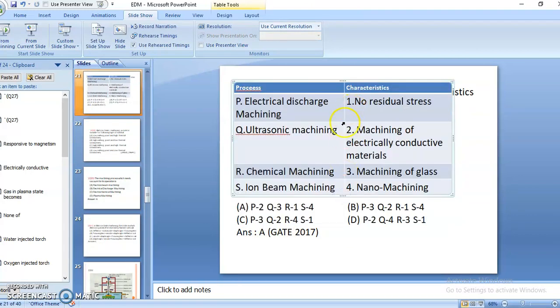So it is correct. Q is 3. And electrical discharge machining of electrically conductive materials, P is 2. And R, chemical machining, no residual stress is developed during machining, R1. And ion beam machining is a nano machining.